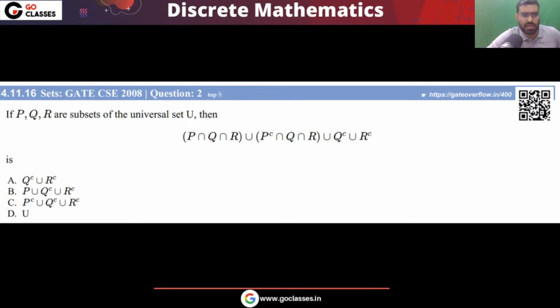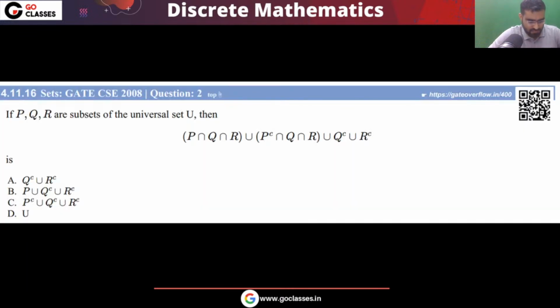Now let's move on. Let's see this question. This is a GATE 2008 question. Can you try this? Don't see the question like a movie. Solve the question with me. I am also solving, you also solve. So very simple question again. You have 3 sets P, Q, R, subsets of universal set U. The universal set is given in the question, and these are the subsets of the universal set.